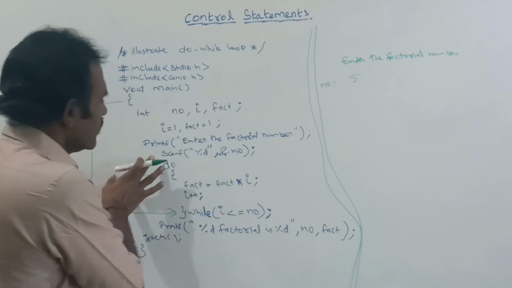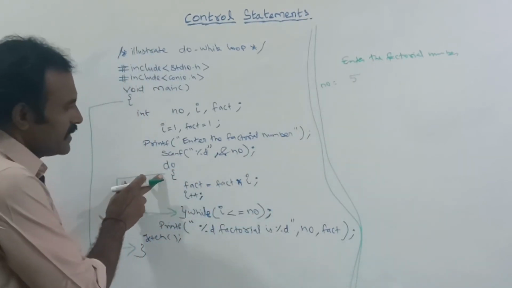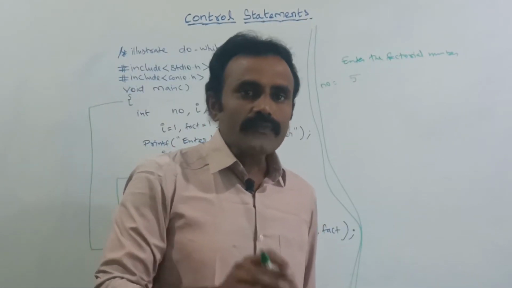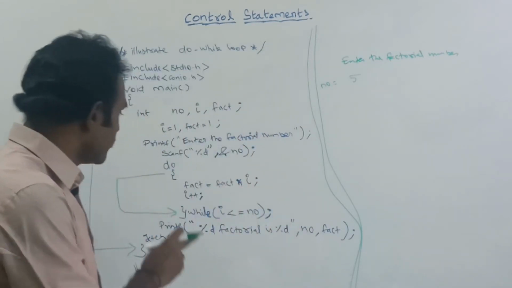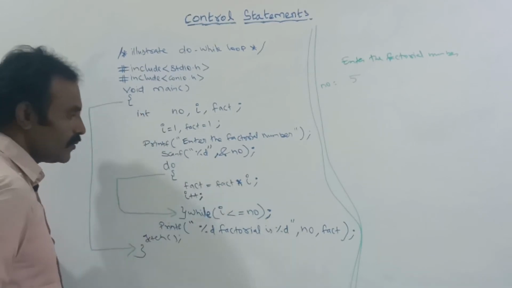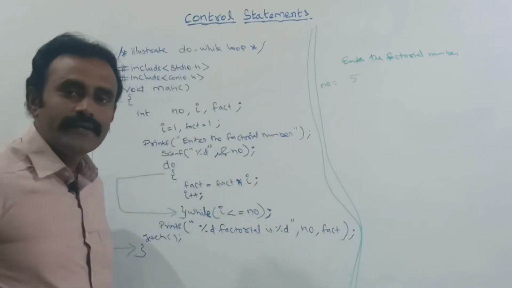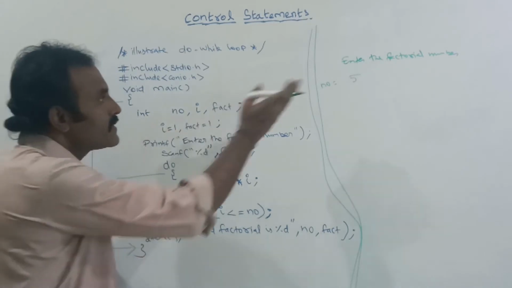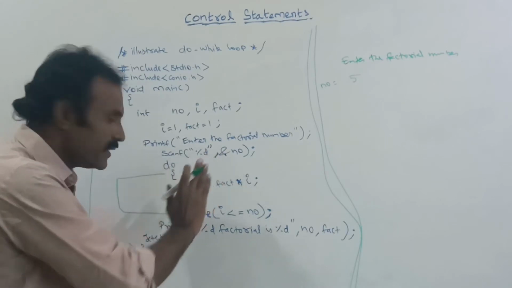Next, here the do while loop. Already I have told you that in a do while loop the condition will be checked only at the end of the loop. So without checking the condition the very first time, it enters into the body of the loop. Here we are not going to check any condition. This is the first iteration. So after getting this number from the keyboard, it will directly enter inside the loop.